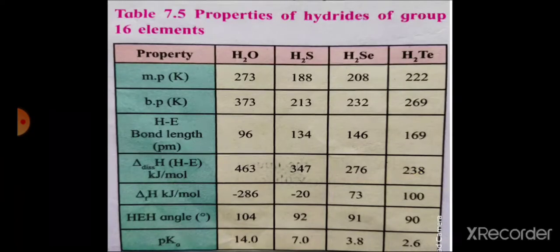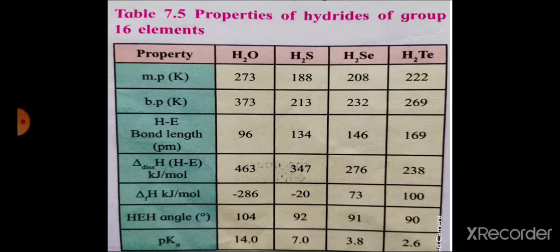Here on moving from H2O to H2Te, the size of the central atom increases. Therefore, its tendency to form the E-H bond decreases. As a result, the E-H bond becomes weaker and there is a decrease in dissociation enthalpy of the E-H bond moving down the group, and the acidic character increases.